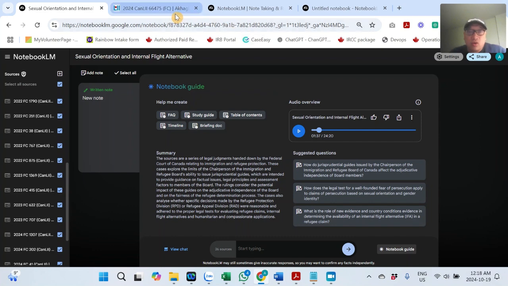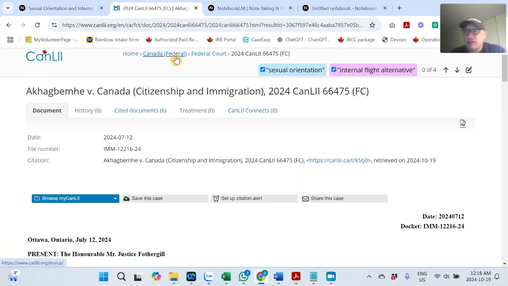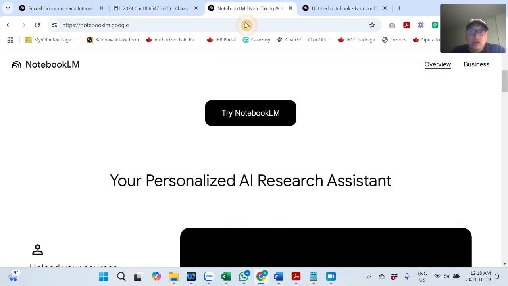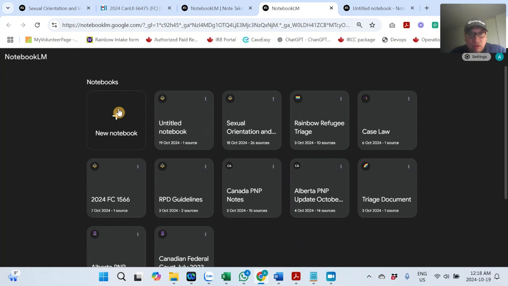If you have a lot of case law, or not just case law, if you wanted to bring in one of the operational guides, like for example OP23, which is a PDF, you could just bring it into NotebookLM. And frankly, if you want to go crazy, you could create a new notebook and bring in Vavilov, which is a couple hundred paragraphs at least. You could use NotebookLM as a study guide, because there are tens of thousands of citations to Vavilov, so it's a very good case to be aware of.